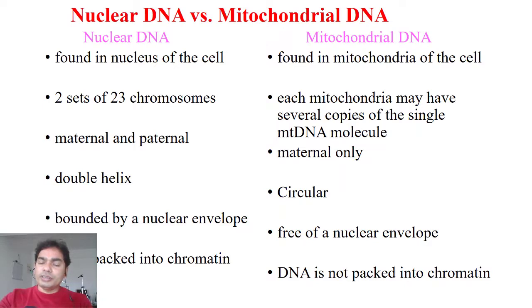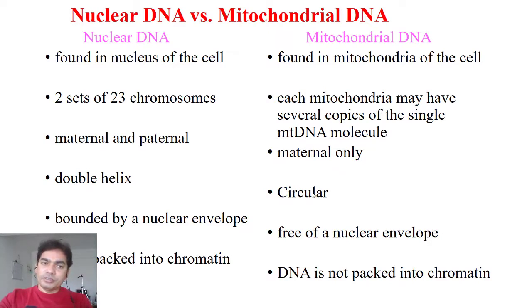On the other hand, the mitochondria may have several copies of a single mitochondrial DNA molecule. Nuclear inheritance is maternal and paternal, here only maternal, because that DNA is found in the cytoplasm of the mitochondria. It is a double helix.